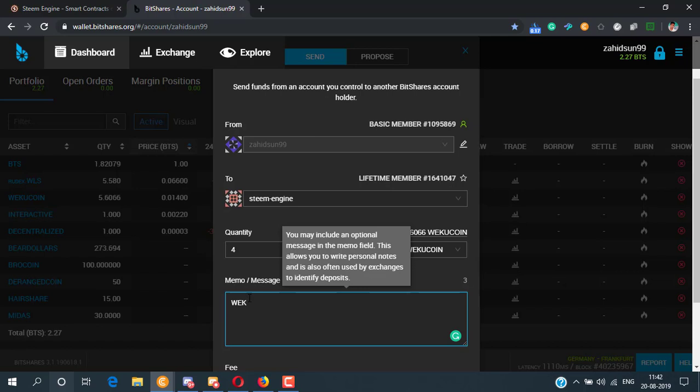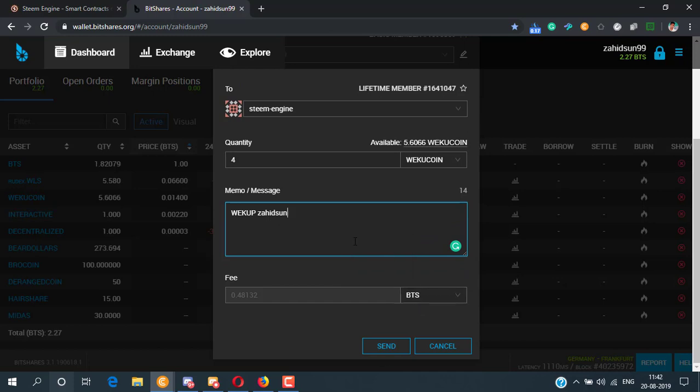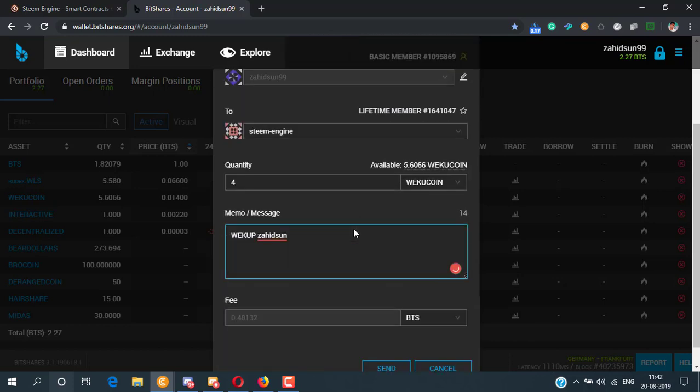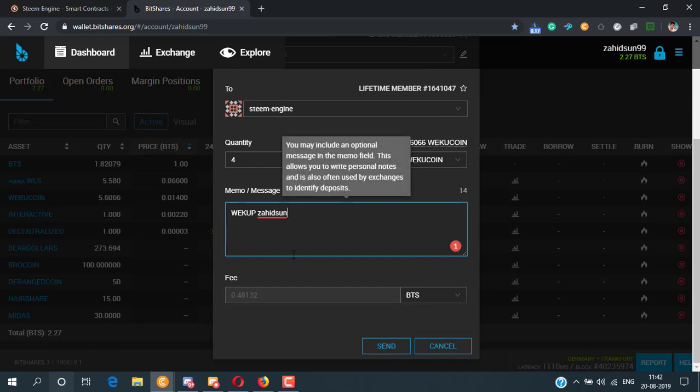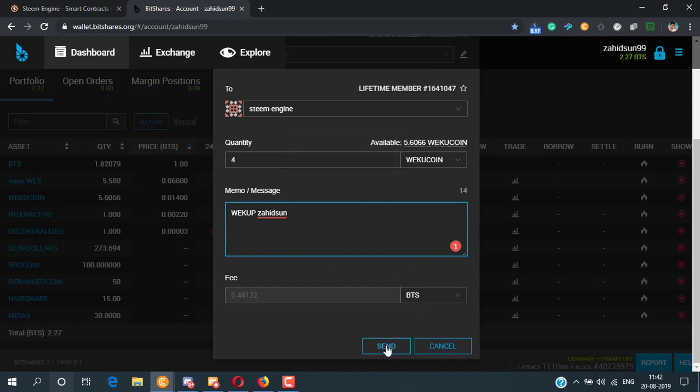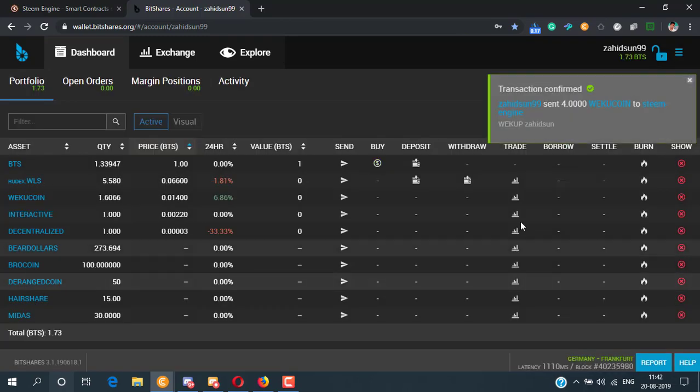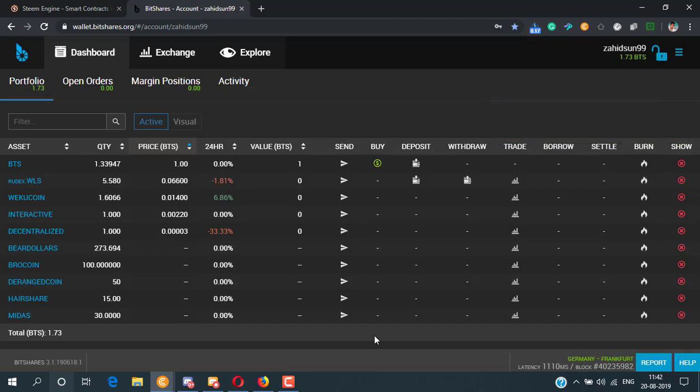In the memo field you have to type here WeKu P, then your Steem account name. I am typing here WeKu P and Jahanson, because it is my Steem name. Then click the send button. After that you have to confirm it. Now you can see my transaction has been completed.